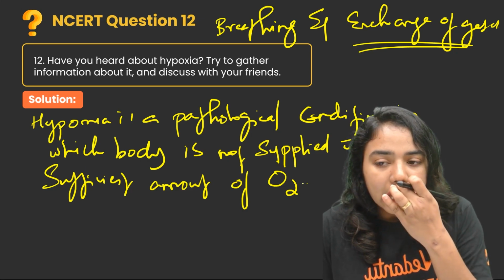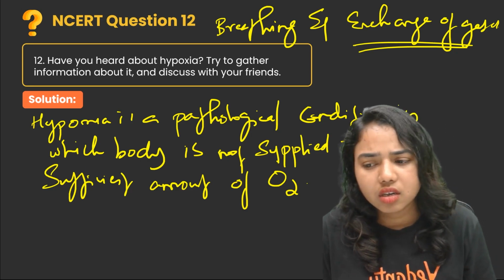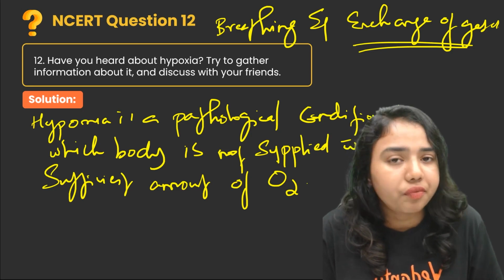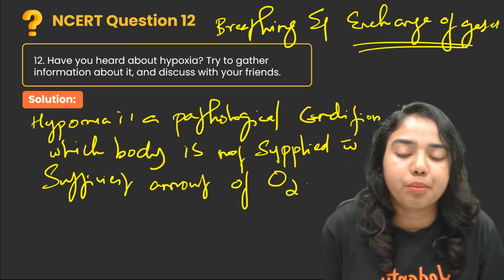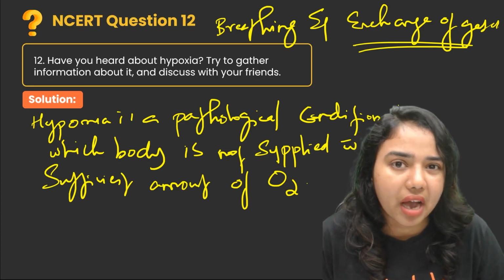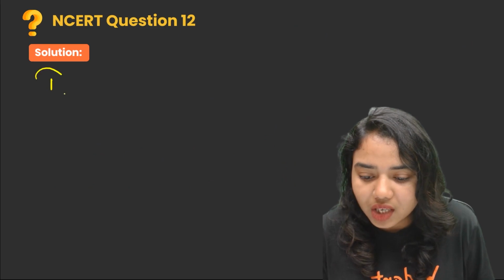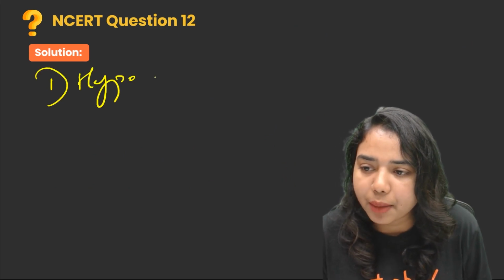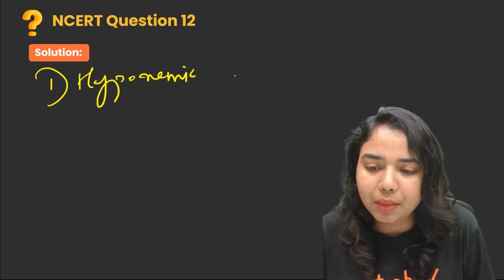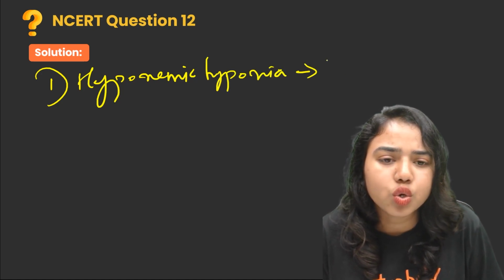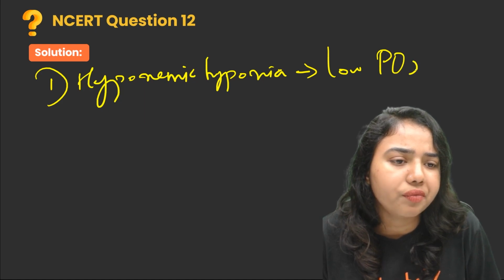The symptoms of hypoxia are shortness of breath, rapid breathing, rapid heartbeat, and confusion. These are the major symptoms of hypoxia, and there are different types of hypoxia. One is hypoxemic hypoxia. This is due to low partial pressure of oxygen.